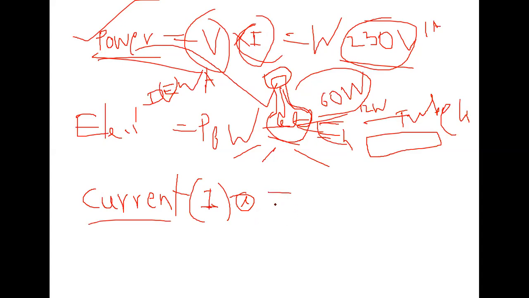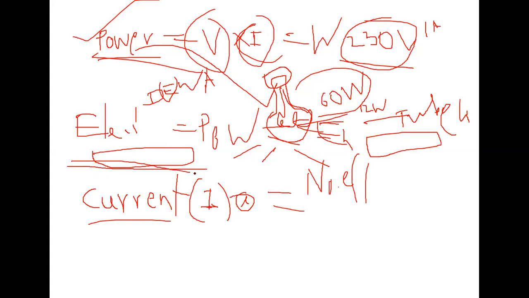The current formula is equal to the number of electrons flowing. For example, consider a conducting material. In this conductor, how many electrons flow within a second?